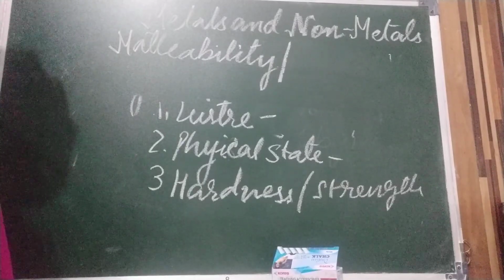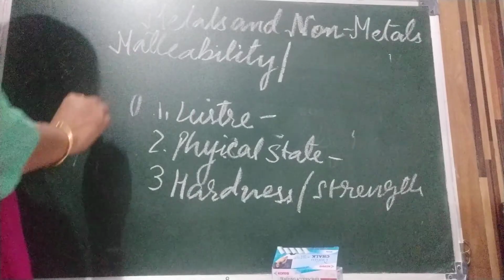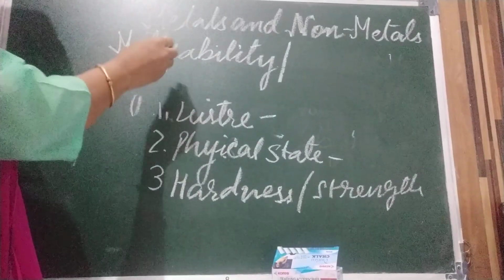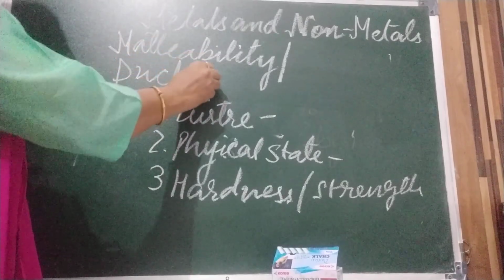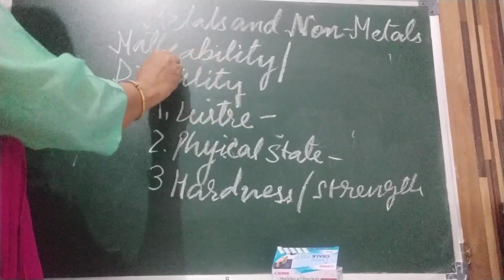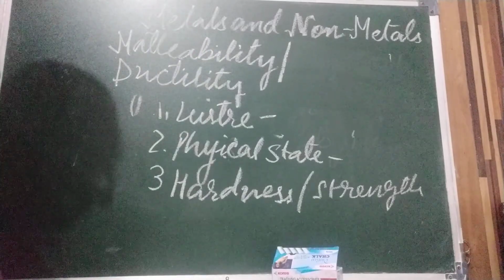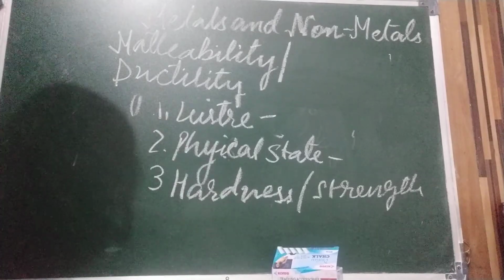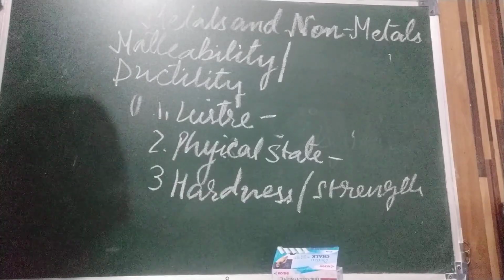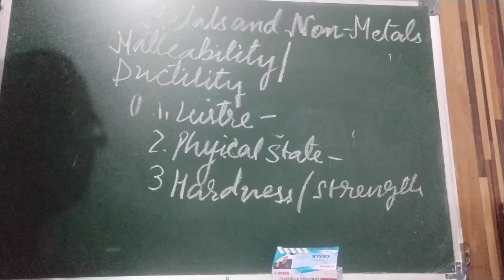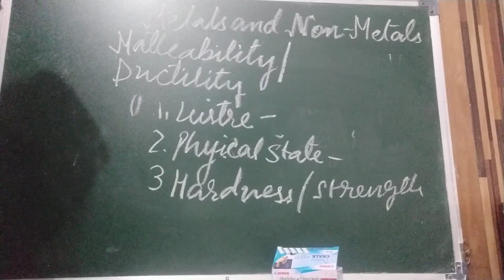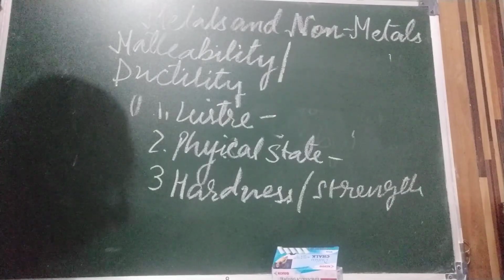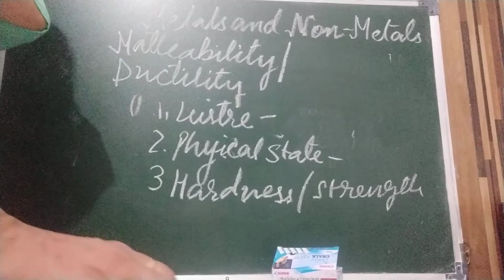Now next one, ductility. What is ductility? Ductility is the property of metals by which they can be drawn into thin wires. You have seen copper wire conduct electricity. Non-metals are not ductile, they are brittle. Now we are coming to the conductivity.